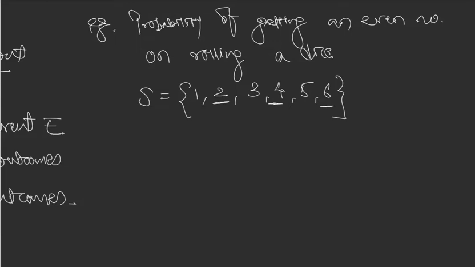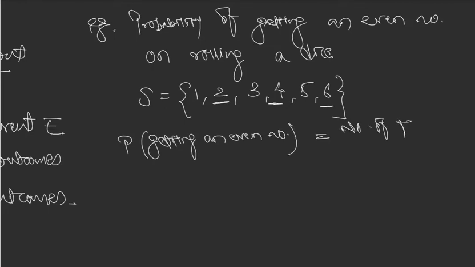So the probability of your event E, getting an even number, is equal to number of favorable outcomes upon total number of outcomes, right?